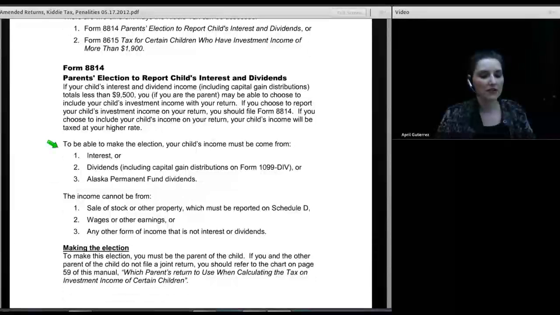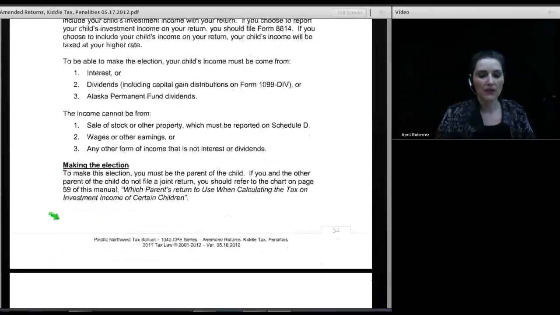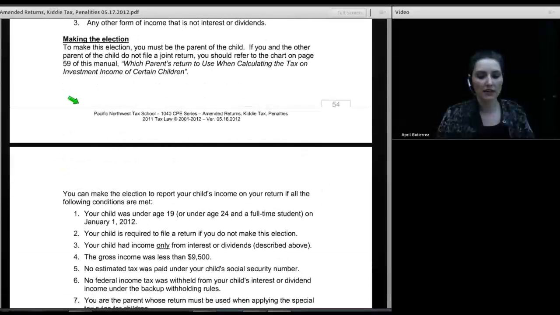But if you want to make the election to do that, you have to have a child who has only income from interest or dividends, including capital gain distributions shown on a Form 1099 DIV or Alaska Permanent Fund dividends. That's the only kind of income the child can have. The income of the child cannot be in the form of stock sales or sale of any other property, wages or earnings that the child had, or any other form of income that was not interest or dividends. If you want to make the election, you have to attach Form 8814.